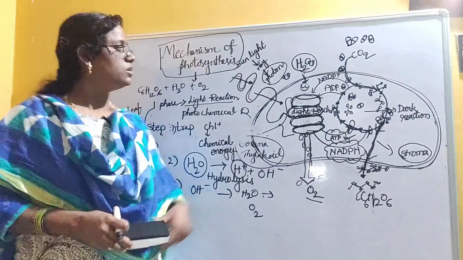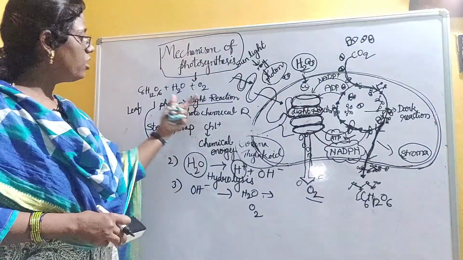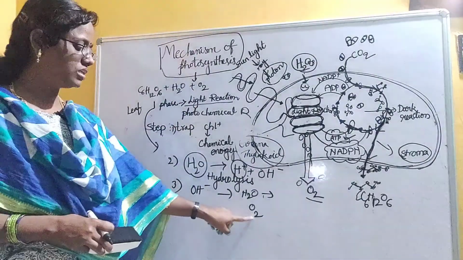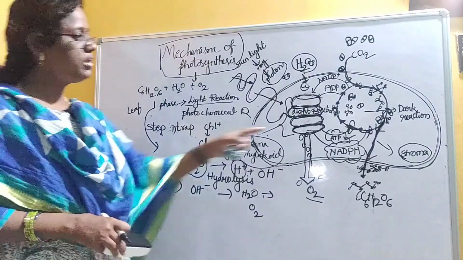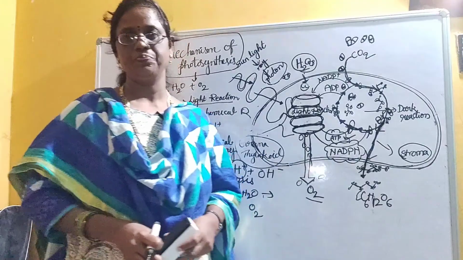Okay, understood? So this is all about the light reaction. So what will form at the end of the light reaction? Oxygen will be formed and assimilatory powers will be formed, ATP and NADPH.